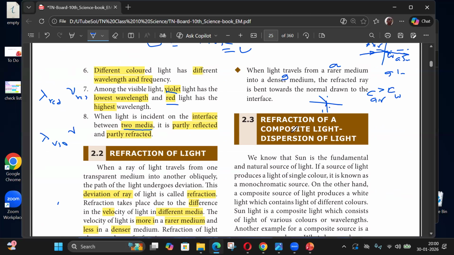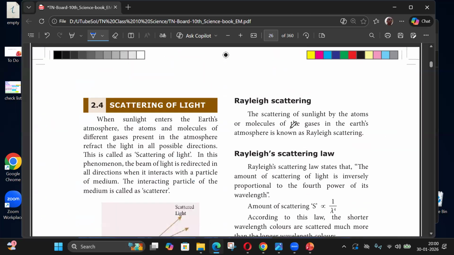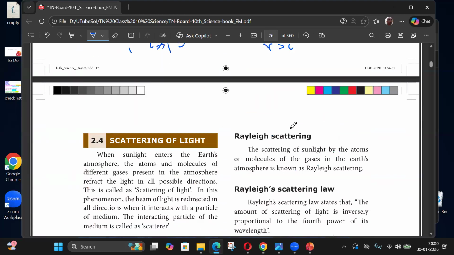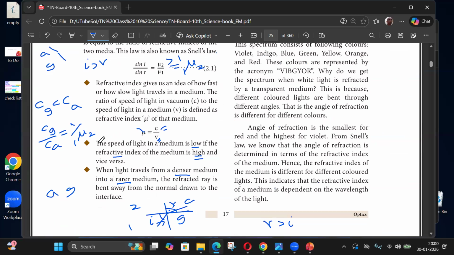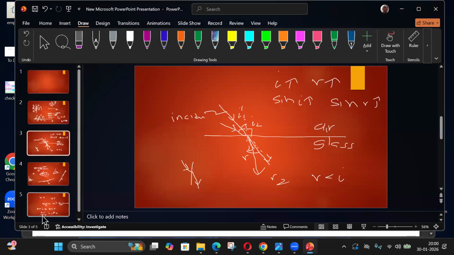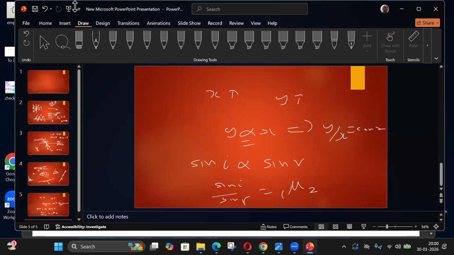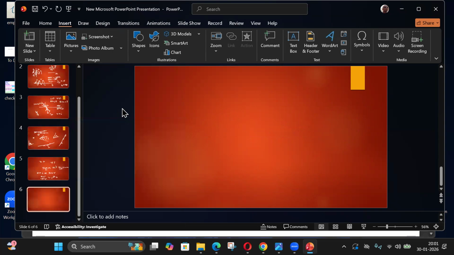Another thing is that this refractive index, mu, is dependent on the color or the wavelength. What is the difference between the refractive index of glass